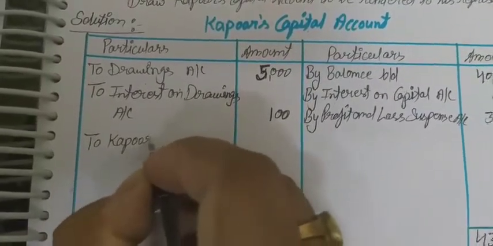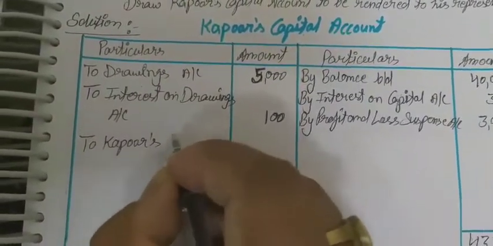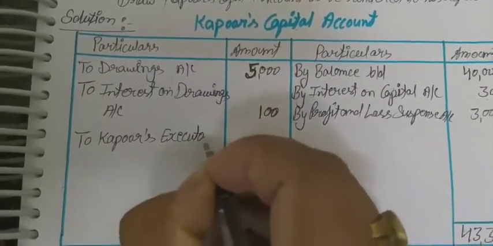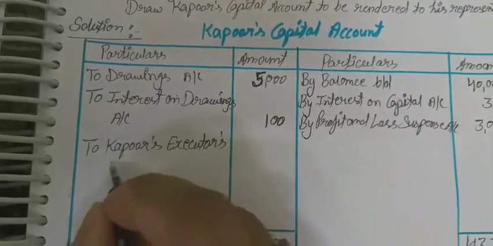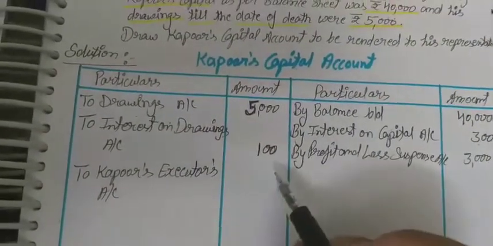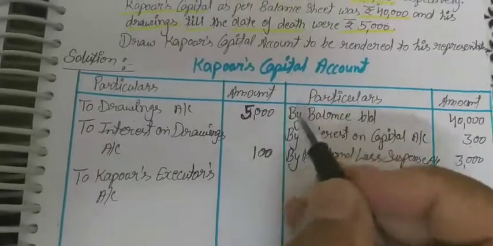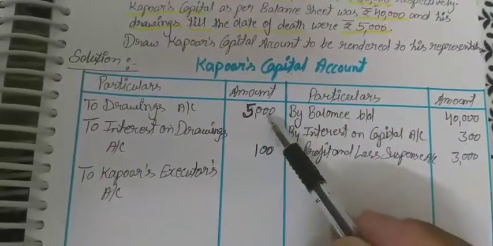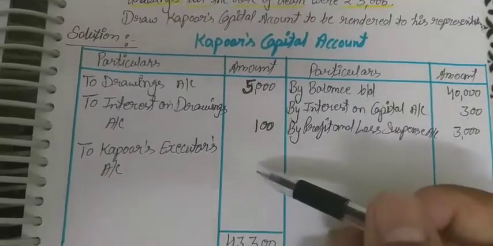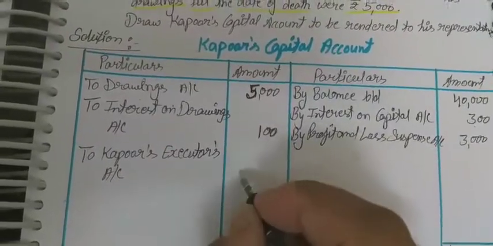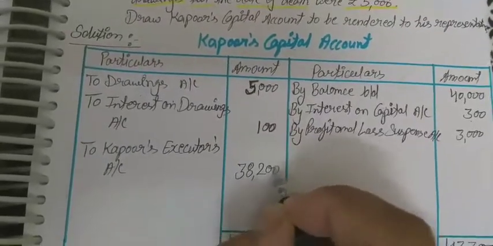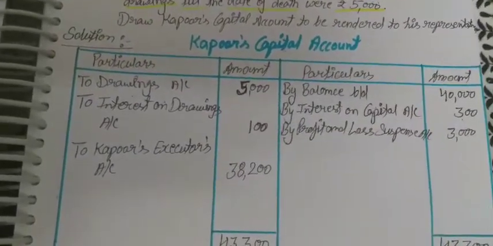Kapoor's executor's account. Okay, so what will be the balance there? We subtract 5,000 from 43,300, I think 38,300. So 38,300 will be the remaining balance.